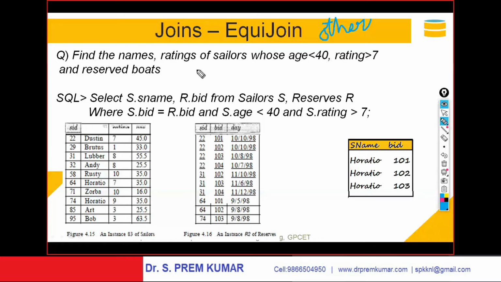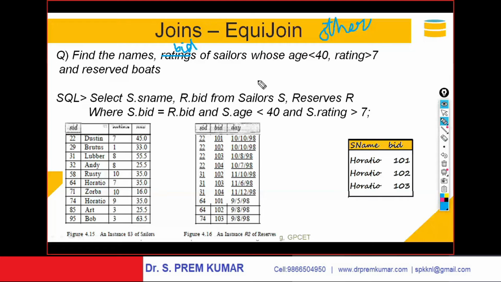Find names and ratings of the sailors. Here I need to put the column for ratings or boat IDs. Instead of rating here, you make it as a boat ID. Please find names and boat IDs of sailors whose age is less than 40 and rating is greater than 7 and who reserved the boats. They should have reserved the boats. I am interested to know the names and boat IDs.